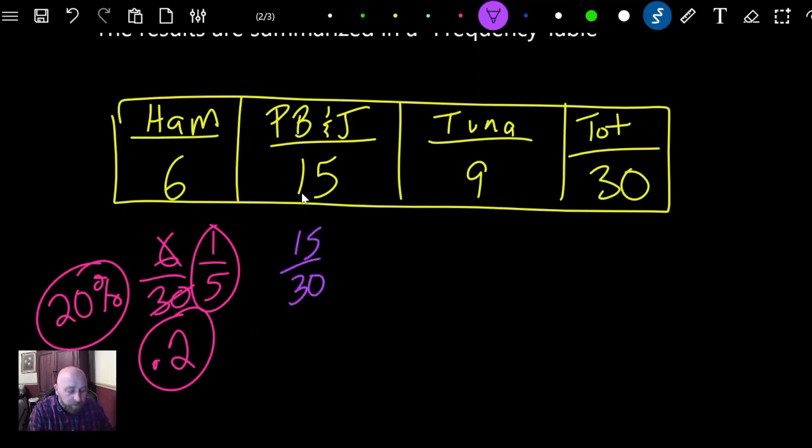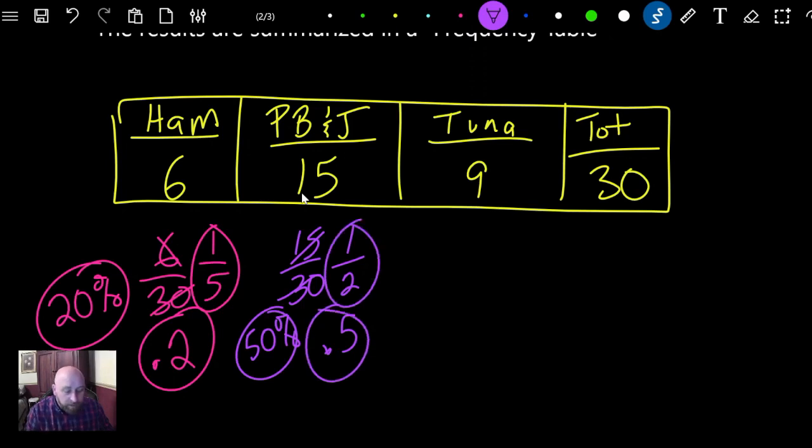And then we would go over here and do the PB&J, and we do 15 over 30. We reduce that. That goes in 1, that goes in 2. So 1/2 is 0.5 or 50%. So half of the kids like peanut butter and jelly. And then the last one. There are a couple different ways to get the last one. One way is, remember, your probabilities are always going to equal 100%. So you could take your 20 plus your 50 and get 70%, so this one has to be 30%.